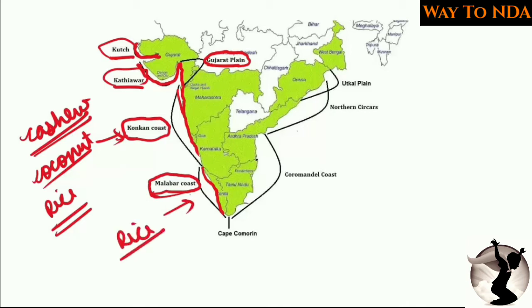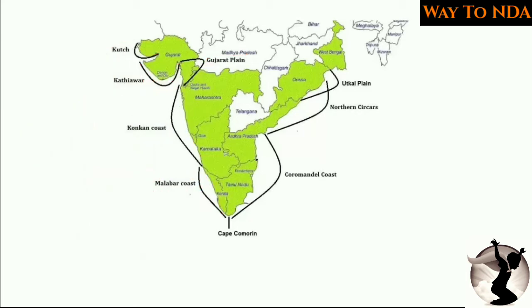Okay, now here if you see on the eastern side, you will find that the Odisha area is also called the Utkal plains. Now ये उत्कल जो है वो हमारे राष्ट्रगीत में भी आता है. ओके, उत्कल जलधि तरंग. So this Utkal word comes from this Utkal plain in our राष्ट्रगीत.